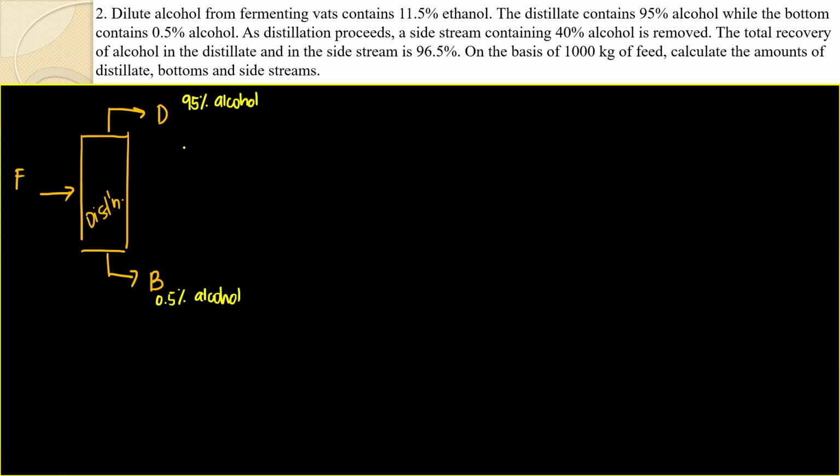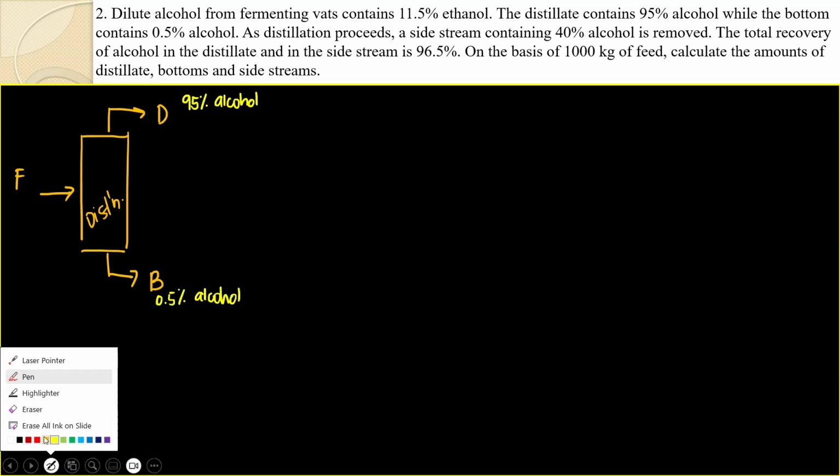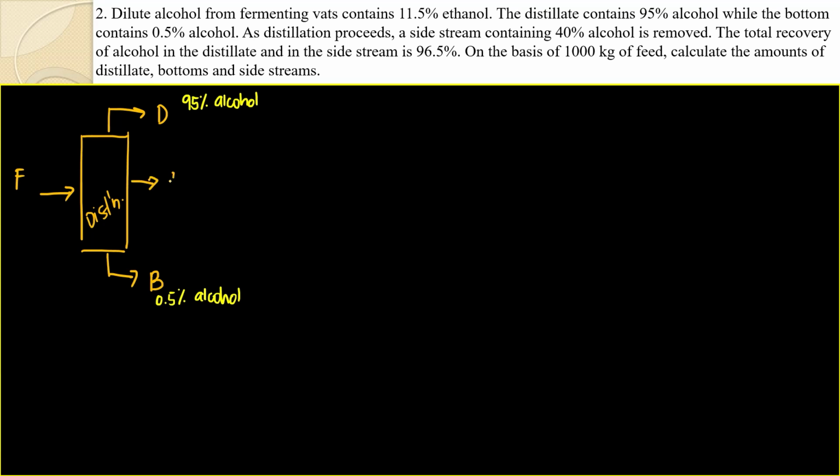All right. As distillation proceeds, a side stream. Okay, we have a side stream. Side stream contains 40% alcohol is removed. Total recovery of the alcohol is 96.5. Total recovery in the distillate and in the side. So distillate and side, the total should be 96.5%.